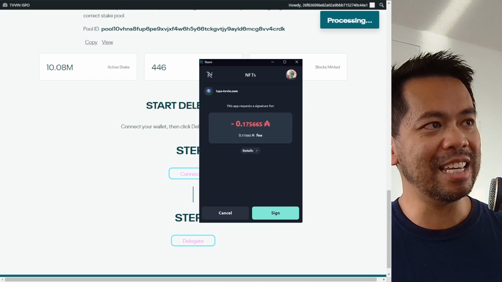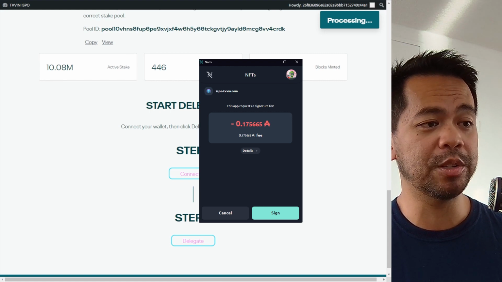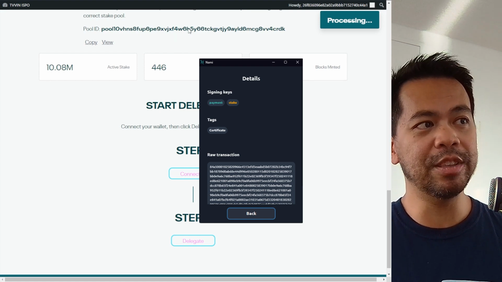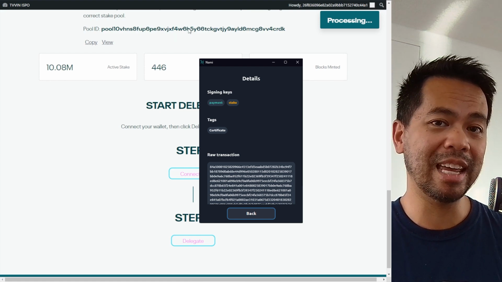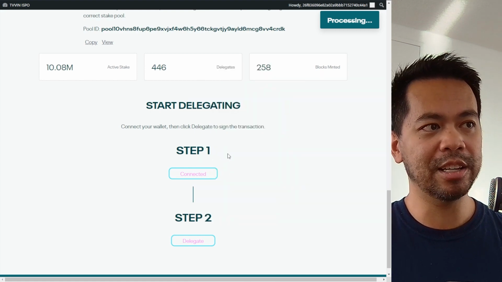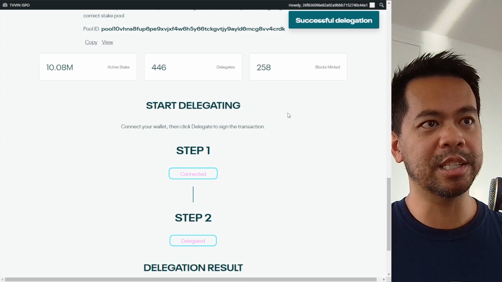This will write you a transaction to delegate to this particular stake pool. Here you can actually see the transaction itself. You can see the details, how much ADA it will cost you to delegate to this pool. And if you click on the details, you can see it's using your payment key and your stake key for this particular transaction. So I'm just going to click back, sign that transaction, and away it goes. There we go, successful delegation.